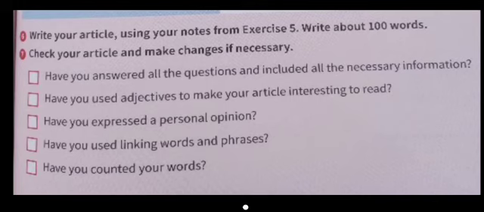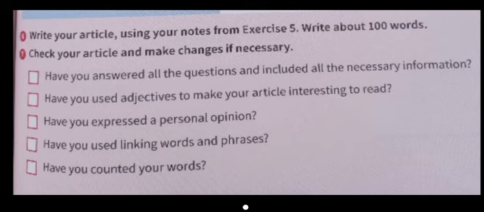So have you answered all the questions and included the necessary information? So make sure you are very specific about what you say, very accurate. Have you used adjectives to make your article interesting to read? So again, especially now, you can use Google Translate or whatever you want if you're looking for an adjective, but you also have lots of adjectives that you have found through the course. Okay, so use all of those adjectives, and even adjectives that you hear and vocabulary that you hear in everyday life. Yeah, so not just stuff you learned in the classroom, but stuff that you learn every day.